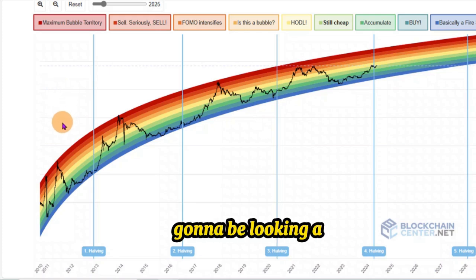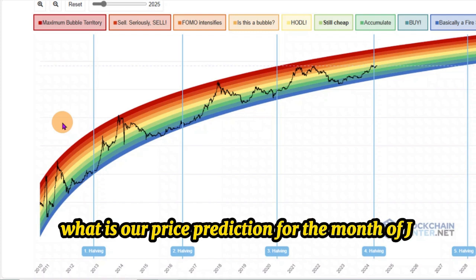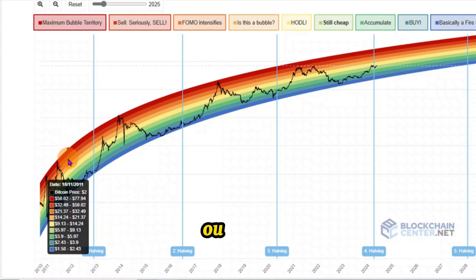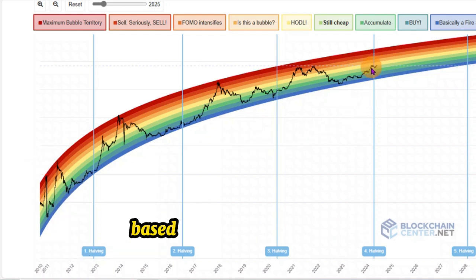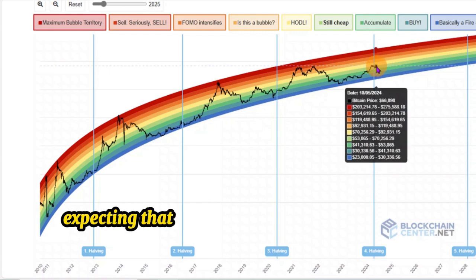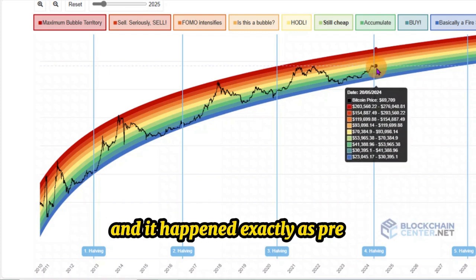So today we are going to be looking at our price prediction for the month of June. And today we are going to be using our R model, which we love to use. Remember, we did a price prediction based on the R model last month, expecting that we could see some sideways price action, and it happened exactly as predicted.